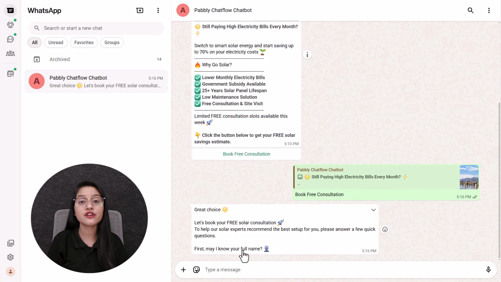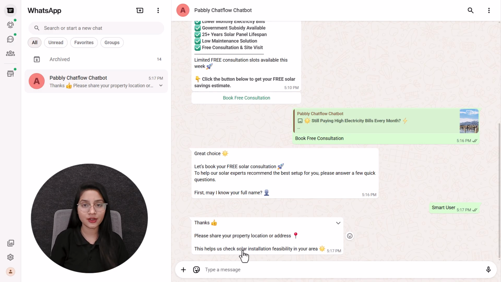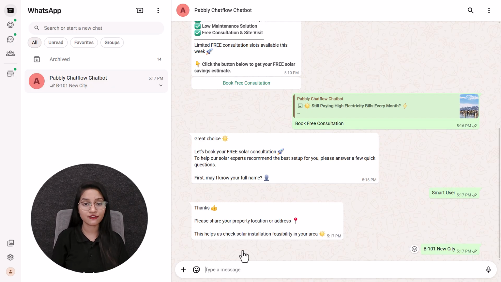I don't have to wait for a representative. The chatbot takes over the conversation instantly with a message: great choice. Let's book your free solar consultation. First, may I know your full name? I'll enter my name here, smart user. The bot asks for my address. It is visible how smartly the bot is asking me all my information.